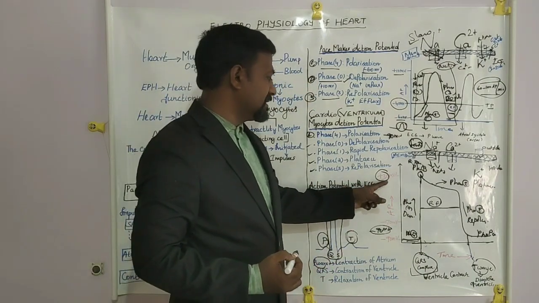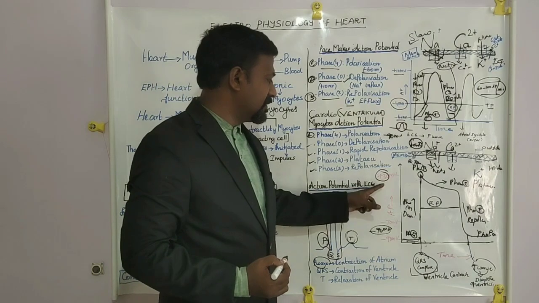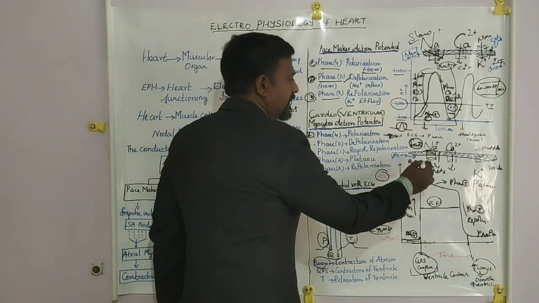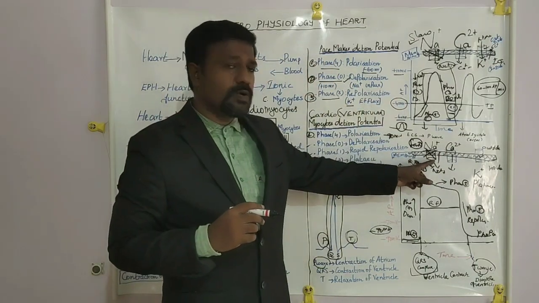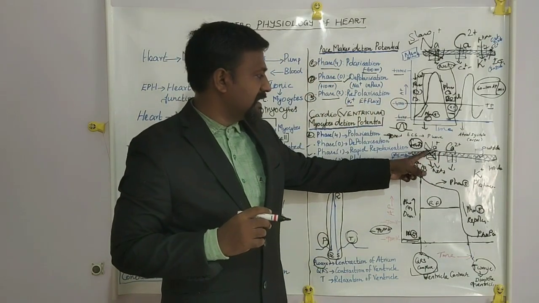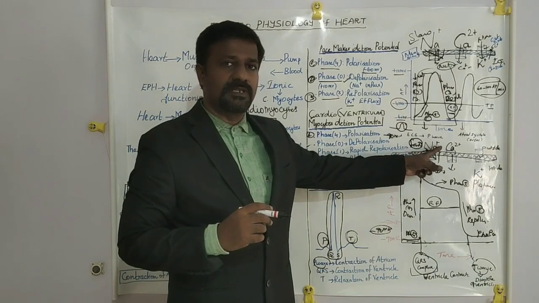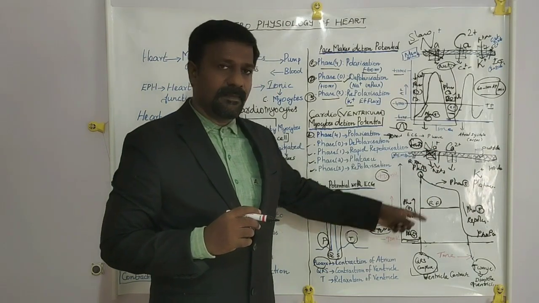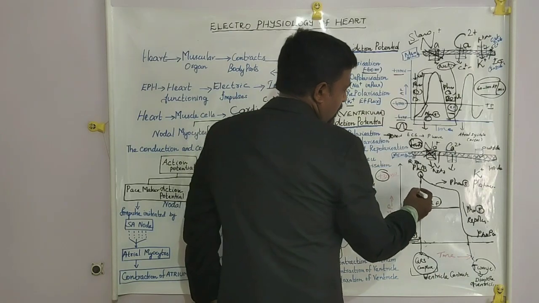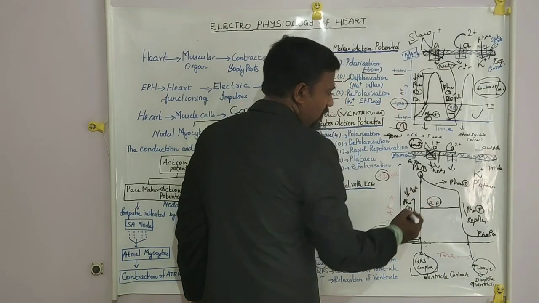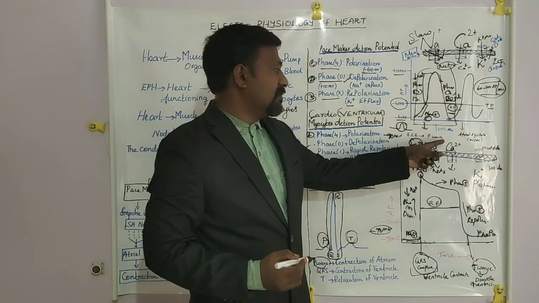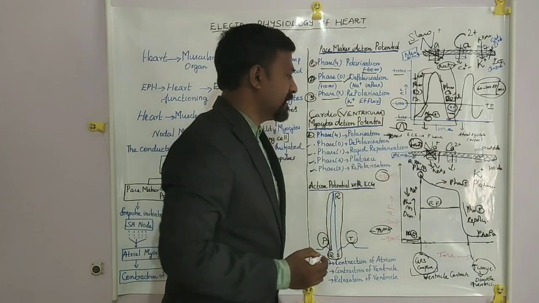Once it reaches plus 30 millivolt, immediately the sodium ion channel is closed, and the entry of sodium from outside the membrane to inside stops. So this phase 0 is because of entry of sodium ions from outside the membrane to inside the membrane.